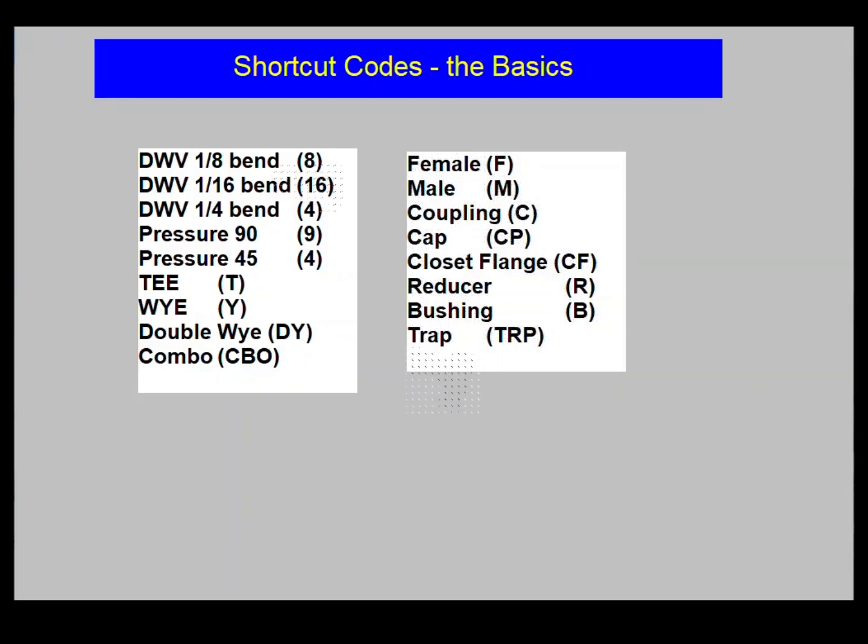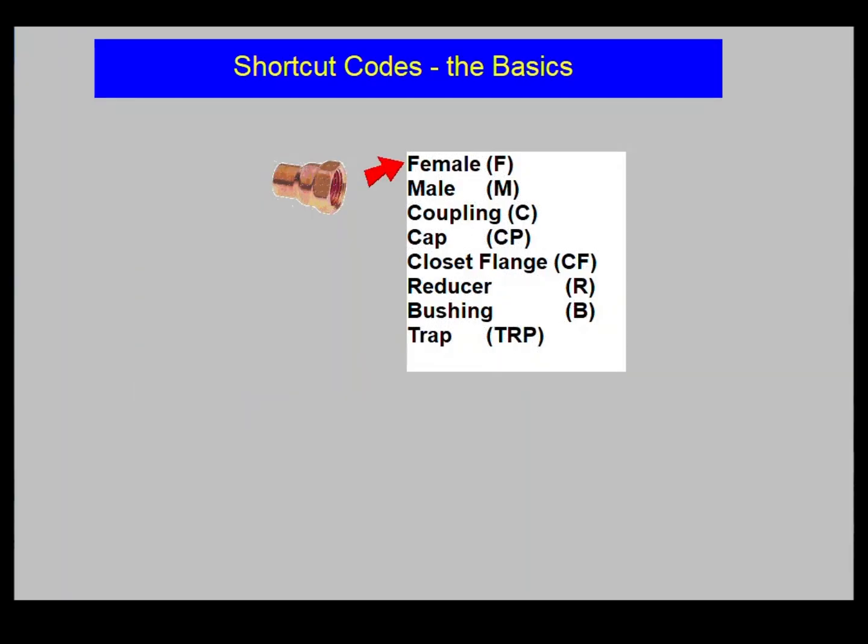Female is F. Male is M. A coupling is C. A cap is CP. A closet flange is CF. A reducer is R. A bushing is B. And a trap, TRP.